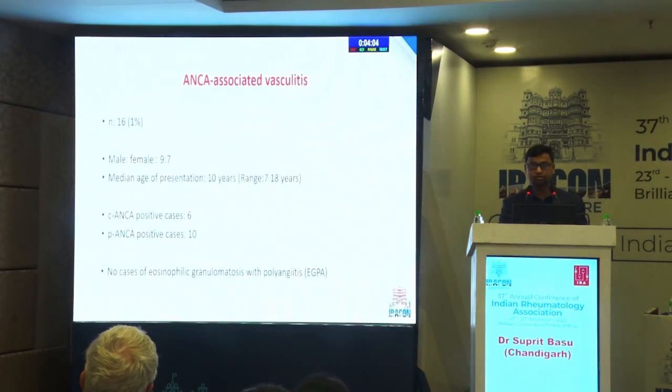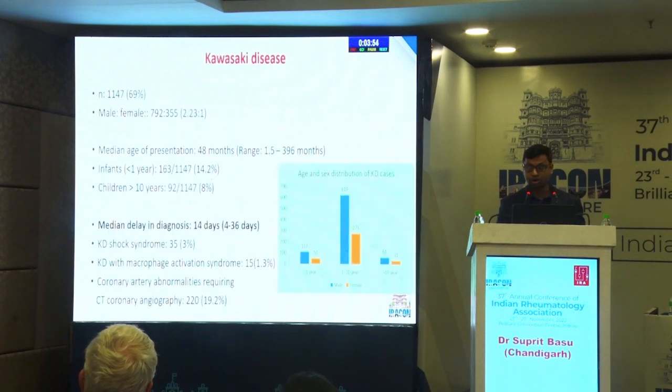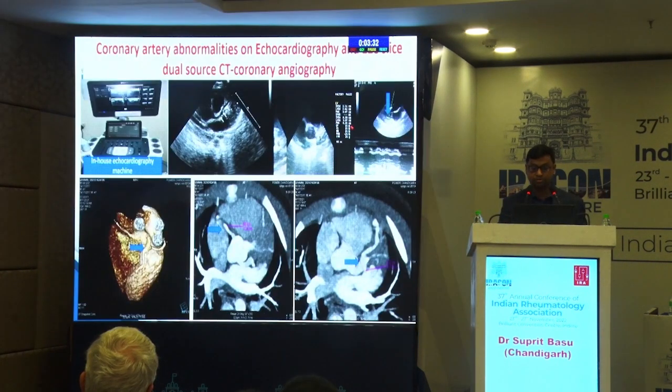We had 6 patients of granulomatosis with polyangiitis and 10 patients of microscopic polyangiitis. We did not encounter any case of eosinophilic granulomatosis with polyangiitis in our cohort. Among Kawasaki disease cases, we found around 15% infants and 8% children more than 10 years, who are the high risk group. We had complications like Kawasaki shock syndrome in 3% and macrophage activation syndrome in 1.3%. The most dreaded abnormality, coronary artery abnormalities, was found in around 20% of cases.